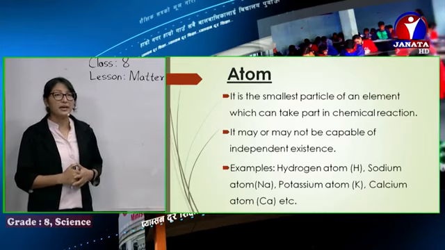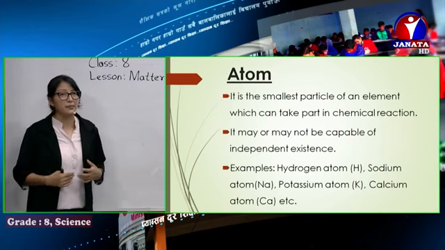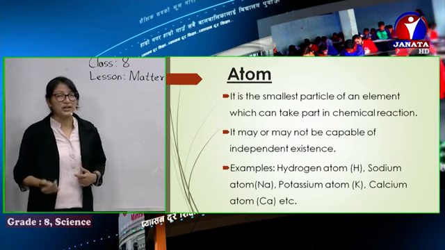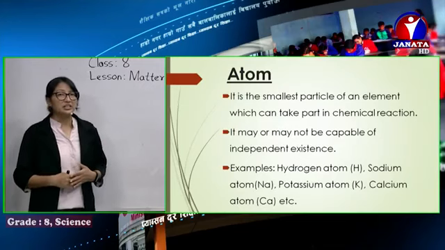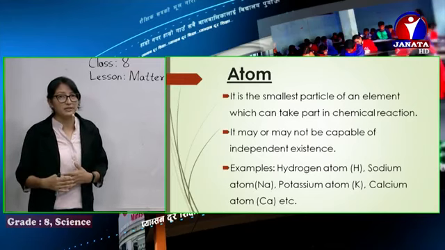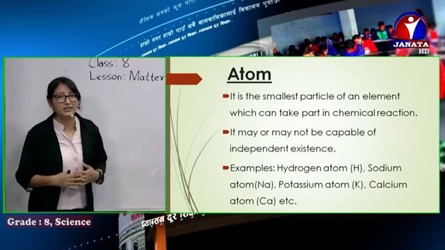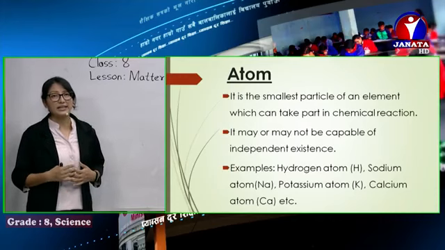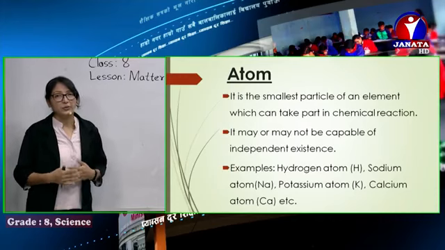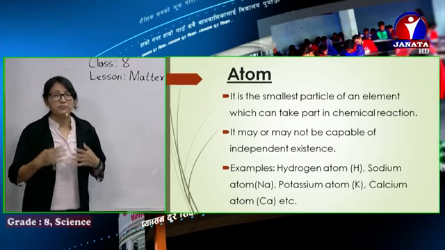Now atoms may or may not be capable of independent existence. They may or may not exist freely in nature. Some, like inert gases or noble gases, as we say. As we go on learning these topics, you'll be much clearer about them. So some gases like noble gases, we say helium, neon, xenon, krypton, these gases can exist freely in nature. But most of them, like maybe oxygen, hydrogen, nitrogen, exist in molecular form.